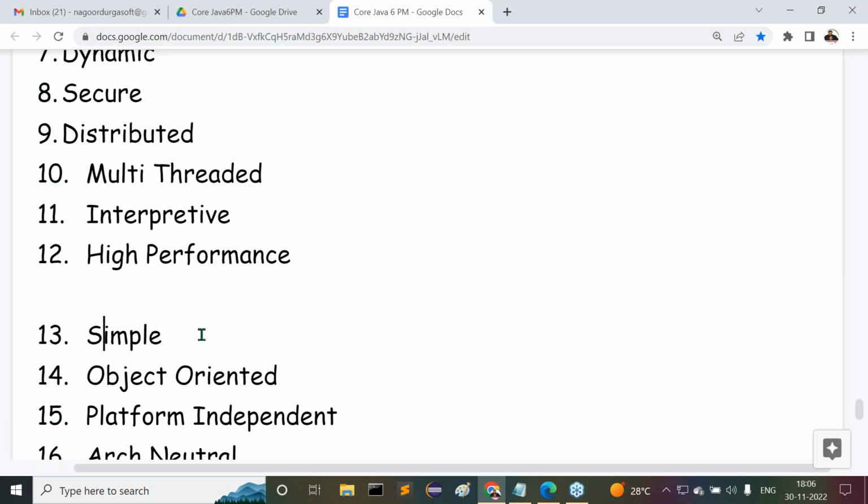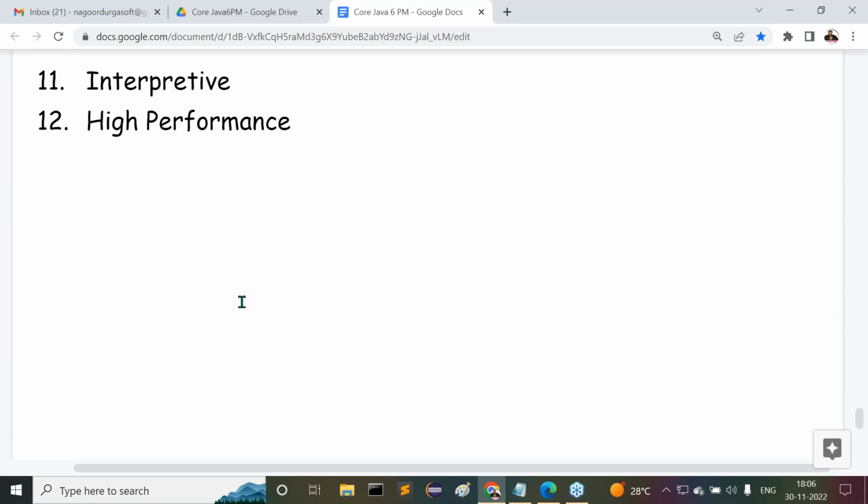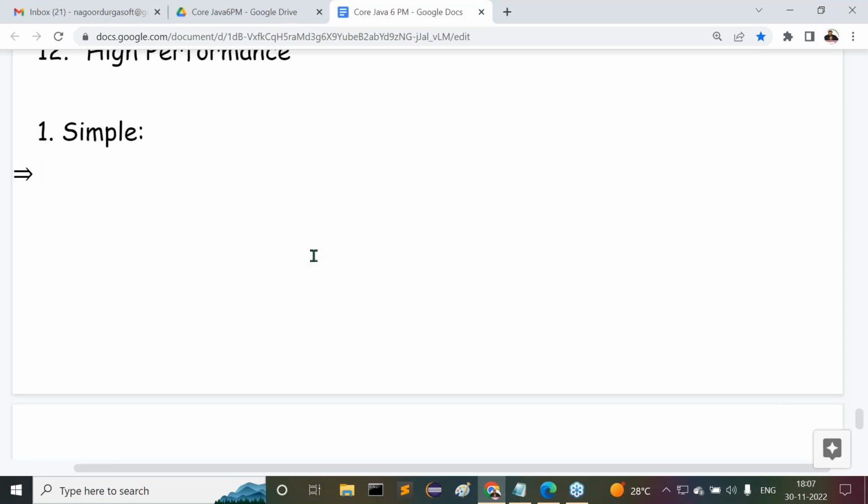Observe carefully. The first one is a simple programming language. What is the meaning of a simple programming language? Java is a simple programming language. How can we say Java is a simple programming language? What exactly are the reasons why Java is a simple programming language?